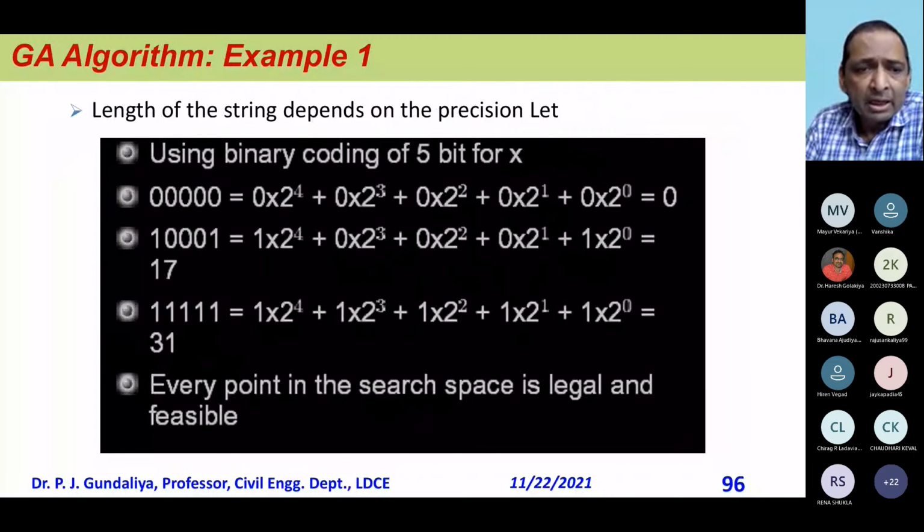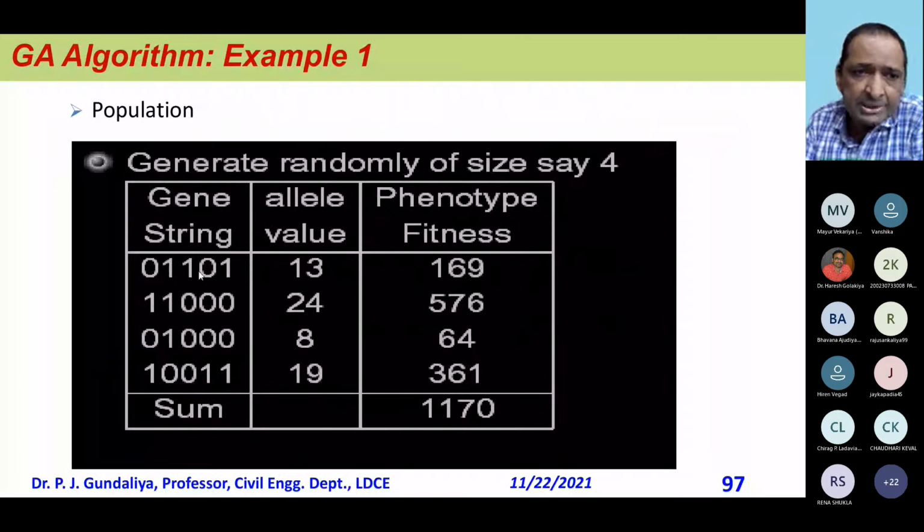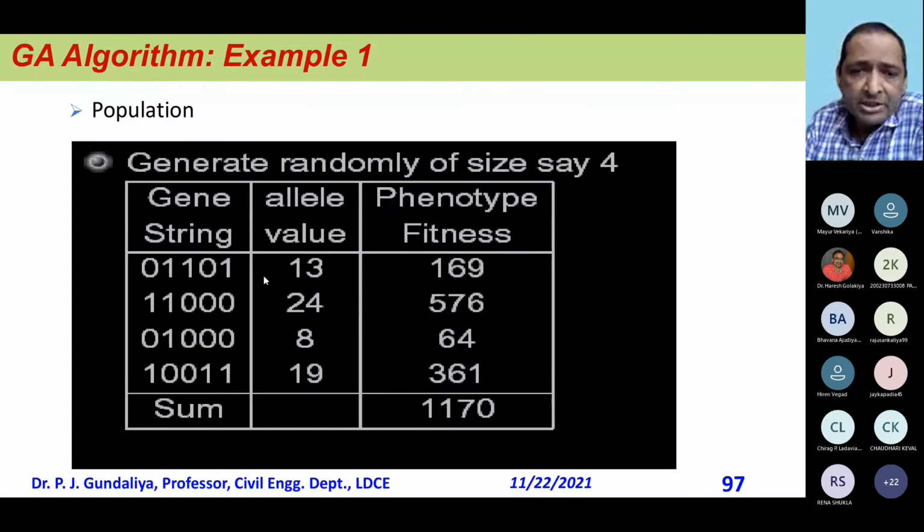And then the population of 5 is with me. Initially I have taken 5, and the initial values are 13, 24, 8, 19. When I convert that to phenotype, it gives the values 13 square, 24 square, 8 square, and this is the solution given. Now which is a good solution? I think 576 is the best solution and 64 is the worst solution. So my aim always remains that 576 gets repeated or 64 should be eliminated.